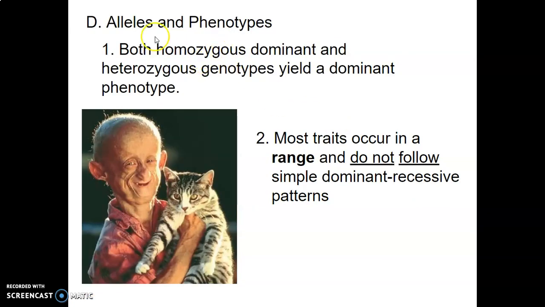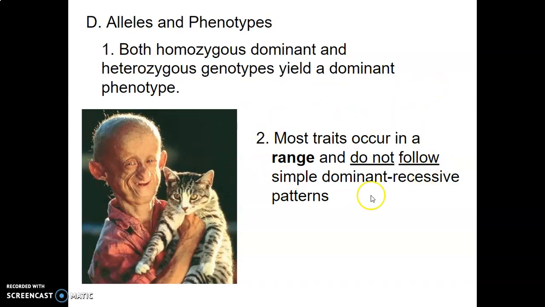So, when we look at these alleles and the phenotypes, what's physically made up, both homozygous dominant, so in the last one, big T, big T, and heterozygous, big T, little t, genotypes are going to give us a dominant phenotype, meaning whatever that dominant trait is, that's what we're going to see in that organism, okay? Of course, if it's homozygous recessive, meaning that it only has those recessive alleles, that's what's going to be seen in the phenotype, right? It's going to give us a recessive phenotype.